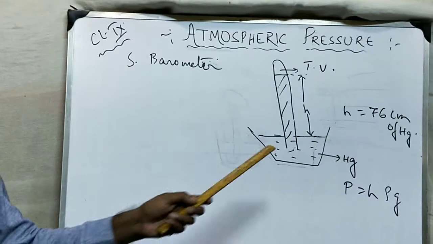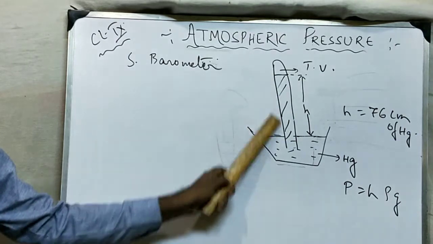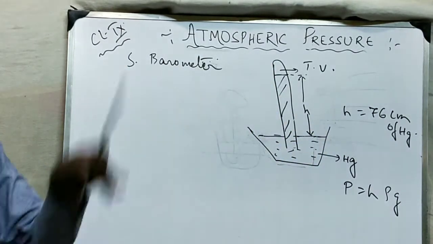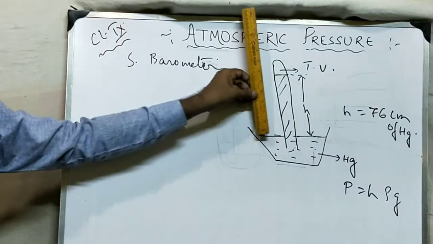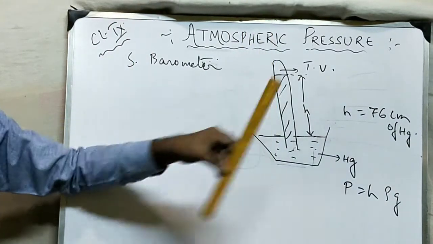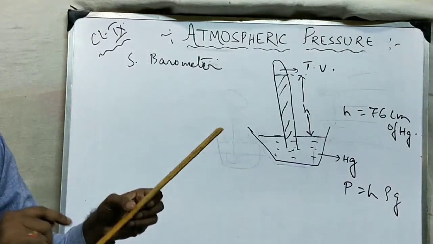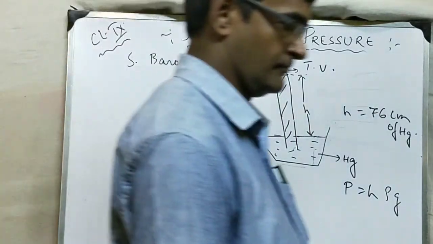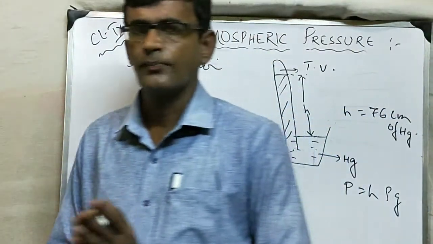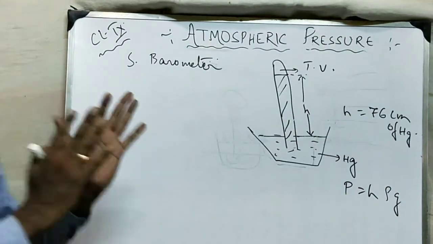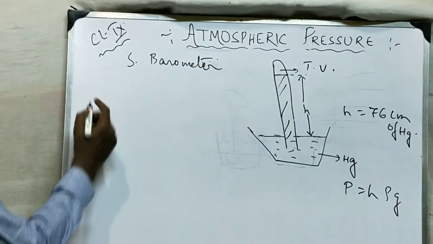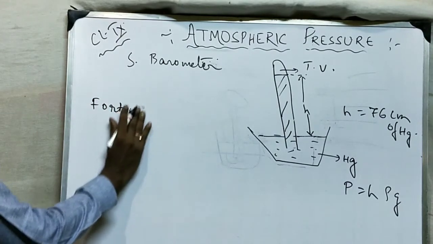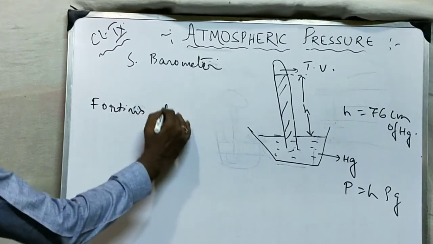This is one more problem, that we cannot fix a scale with the tube, because the level of mercury will always change and we have to take the measurement from the level. So we will also have to change the zero mark of the scale, lower or raise the scale. So we cannot fix a scale here. So these are the problems. Now these problems of the simple barometer were removed in one more barometer, that is called the Fortin's barometer.